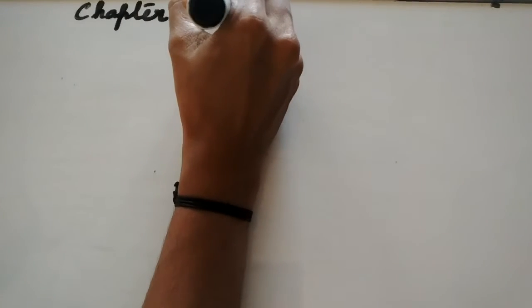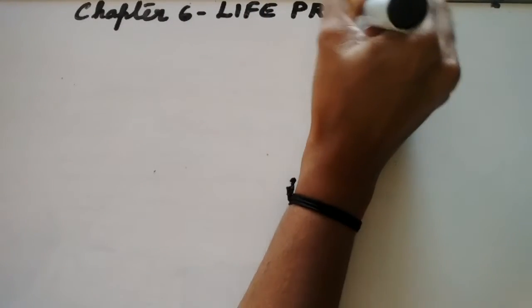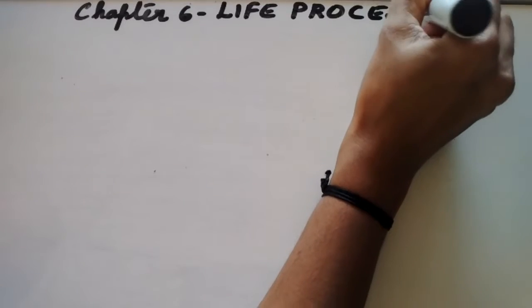Good day, students. This is science class for grade 10, and the name of the chapter which I am going to teach is chapter 6, Life Processes. Kindly take down the points while I am teaching.